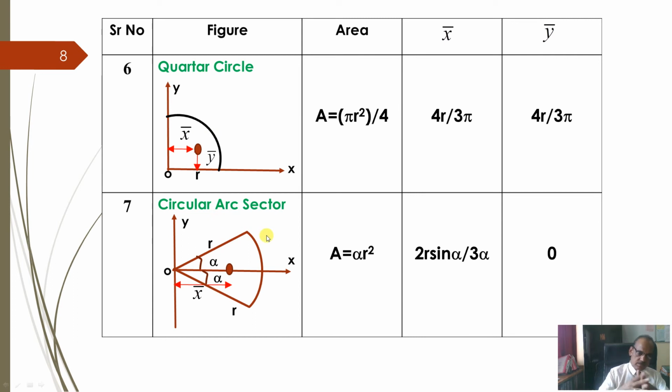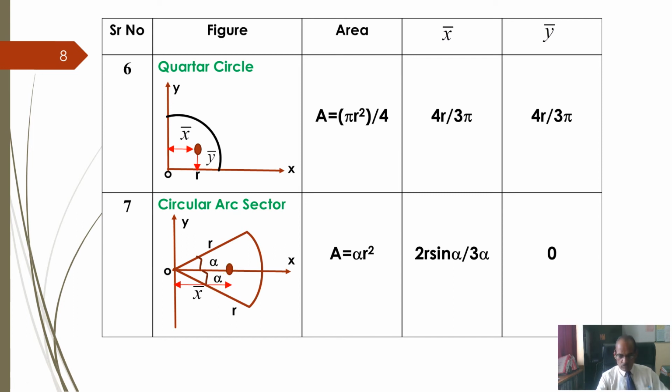Now for a circular sector, just a small sector we have cut like this on a plain paper. This angle is alpha, this angle is alpha, and the sector is symmetrical about the x-axis, remember. So the centroid will be lying on the x-axis itself.